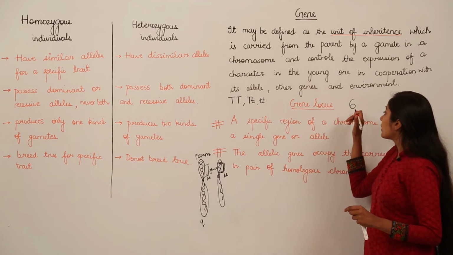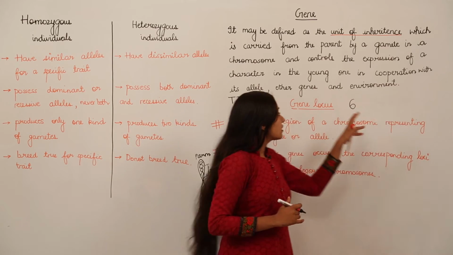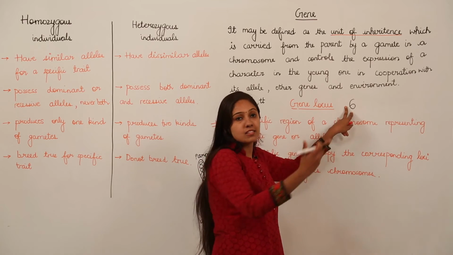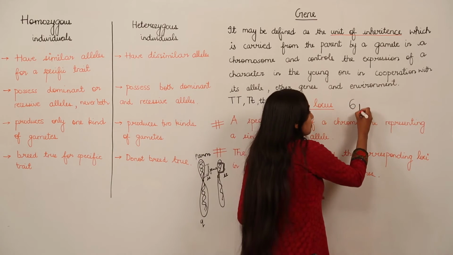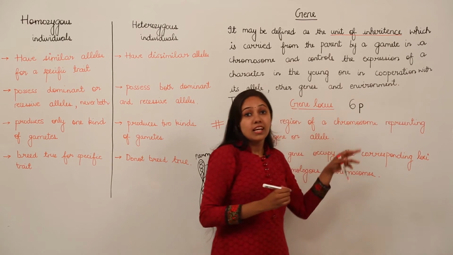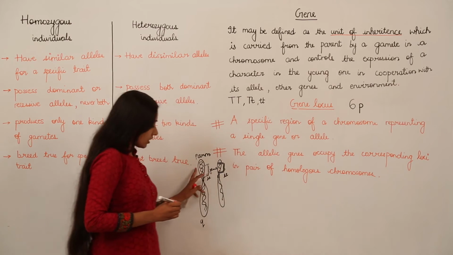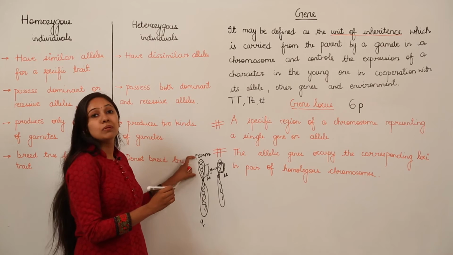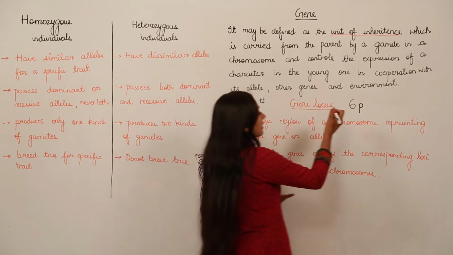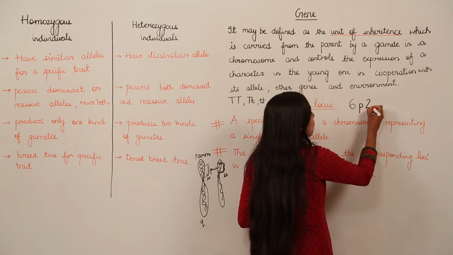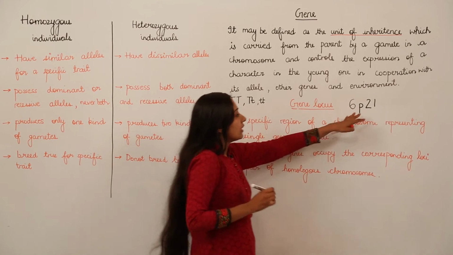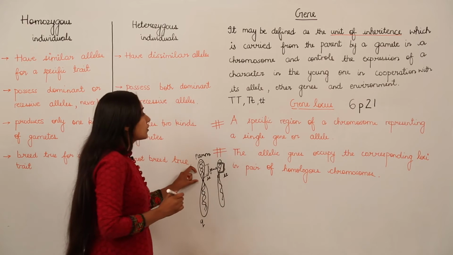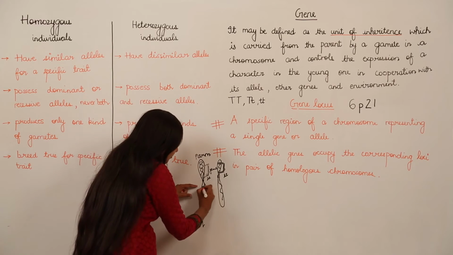So when I write the numeral 6, it means I am talking about chromosome number 6, and when I write a lowercase p, it says that we are talking about the smaller arm of the chromosome, the P arm. And supposing I write 2, 1, what does this 2, 1 encode?